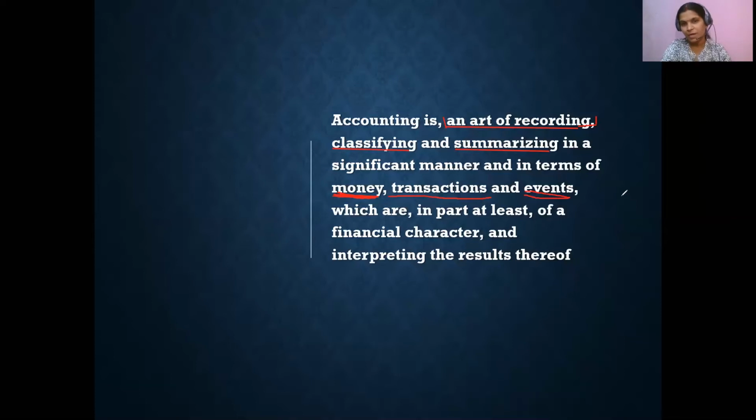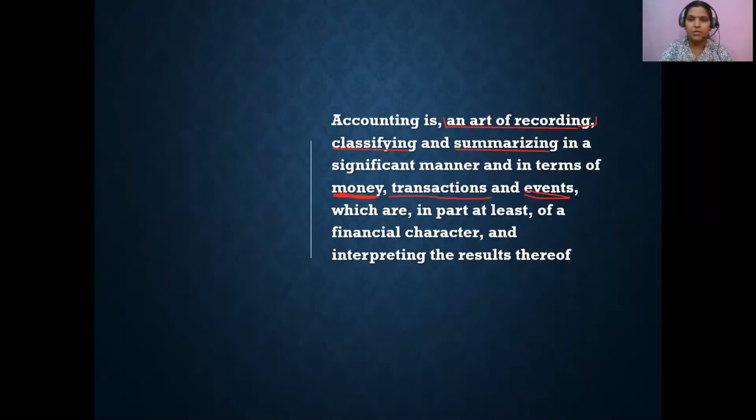But again, the condition is we are going to receive the money after a certain period of time, because we have sold the goods on credit. That period could be 1 month, 15 days, 30 days, or it could be 6 months, whatever. It's the terms and conditions depending upon the buyer and seller mutual agreement. Okay, so that is what is financial character.